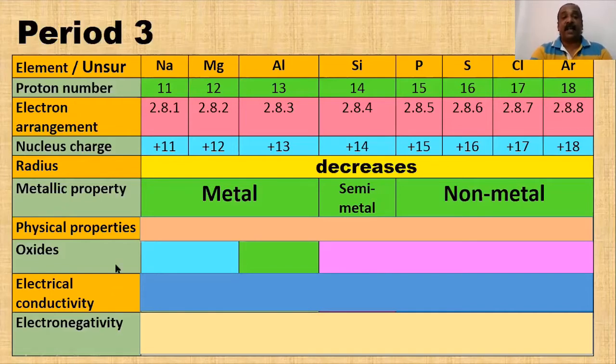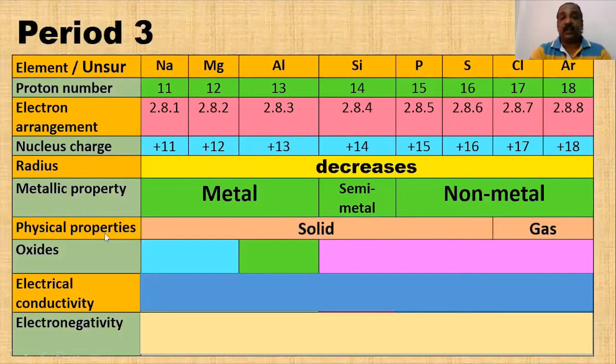Physical properties, hanya ada dua sahaja. Either dia hadir dalam bentuk solid atau gas at room temperature. So who are the solid elements here? Sodium. All the metals definitely solid lah. Sodium, magnesium, aluminium, silicon, phosphorus, sulfur. 6 unsur, these 6 elements exist in a solid state at room temperature. Okay, while chlorine and argon exist in a gas state.